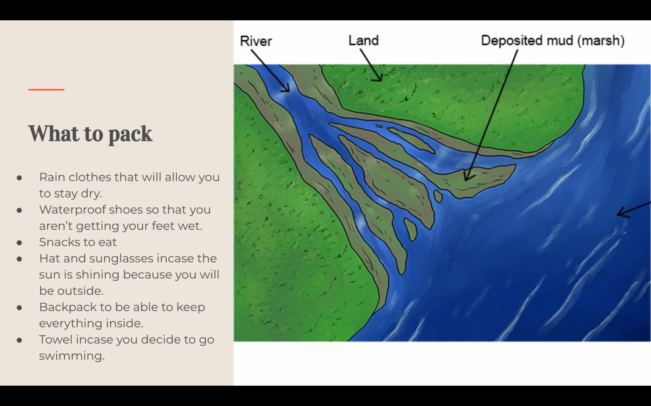What to pack: rain clothes that will allow you to stay dry, waterproof shoes so you aren't getting your feet wet, a hat and sunglasses in case the sun is shining because you'll be outside, a backpack to keep everything in, and a towel in case you decide to go swimming.